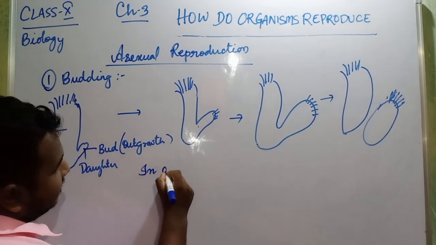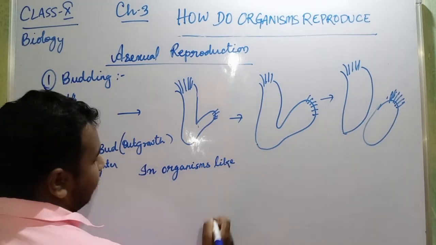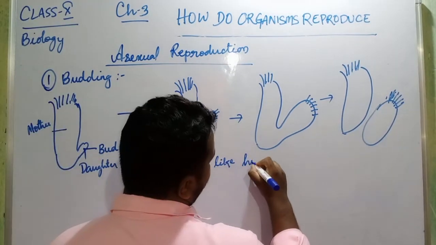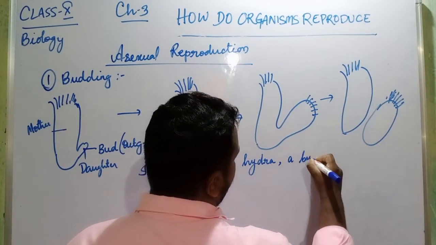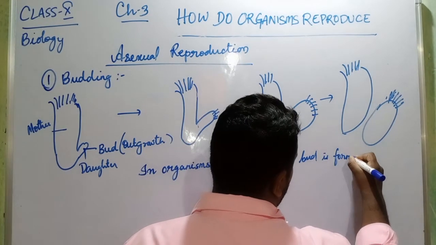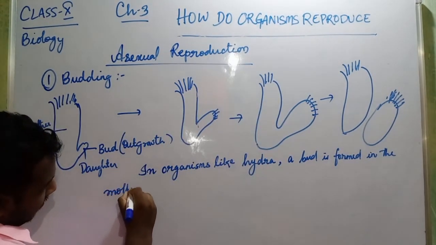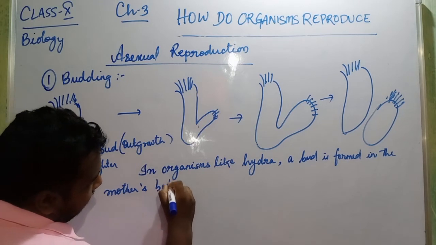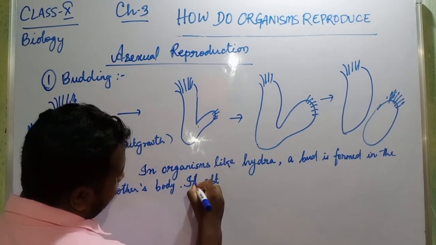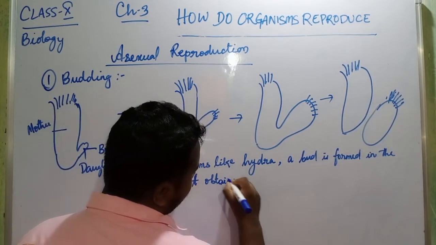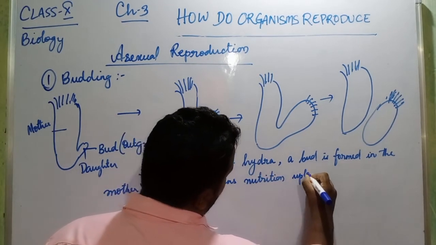In organisms like hydra, a bud is formed in the mother's body. It obtains nutrition up to maturity.